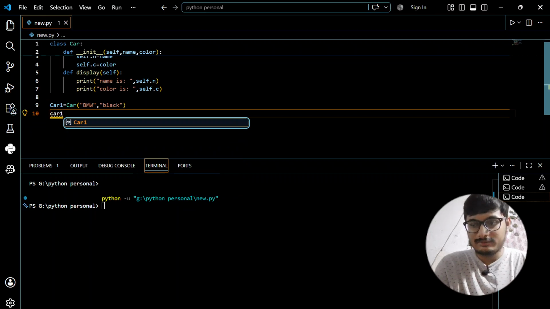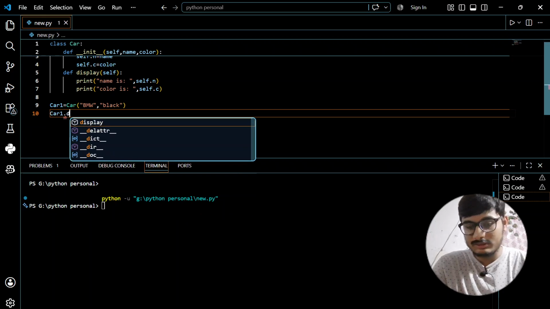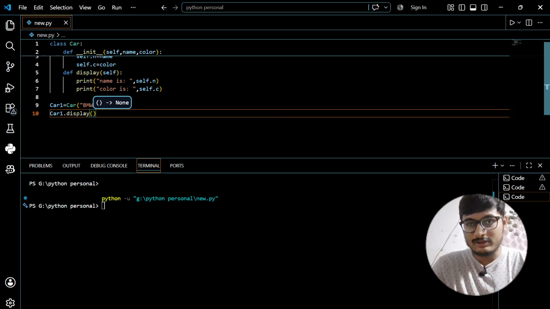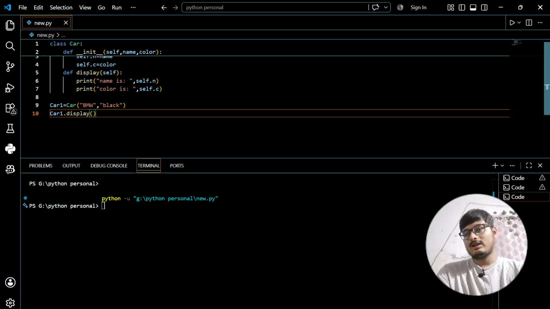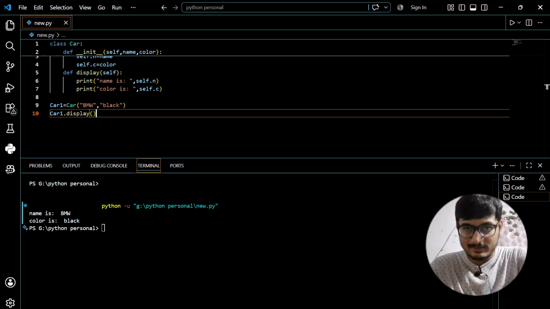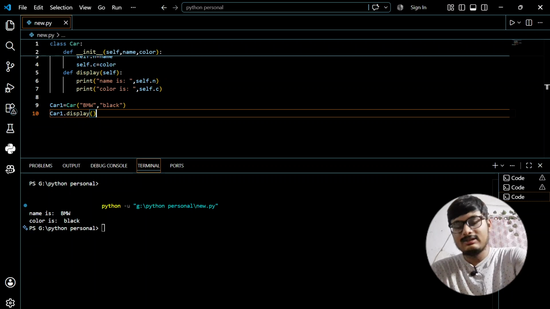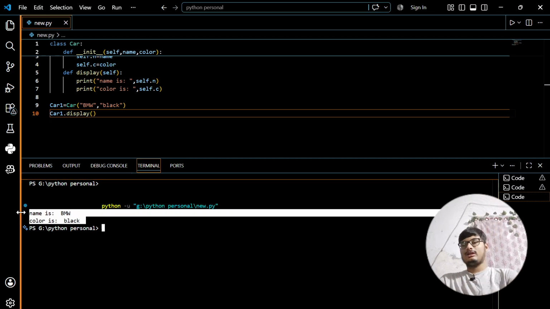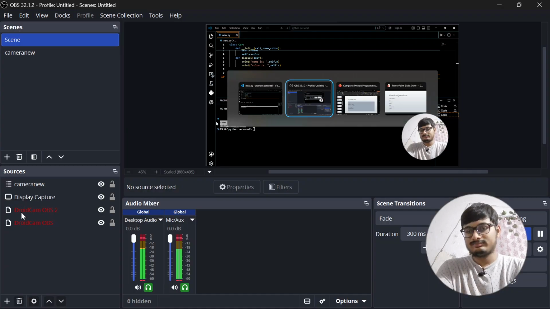I'll just write car1.display, with nothing inside. Now if I run this, every detail will be printed: name is BMW and color is black. As you can see, it is getting printed without any issue. I hope you understood all of these things. Now we will be doing another question.